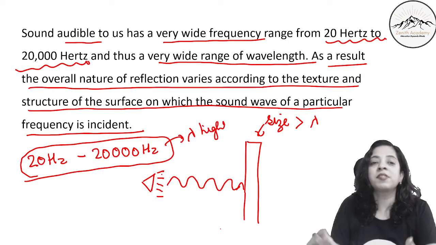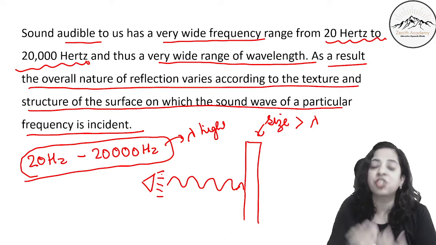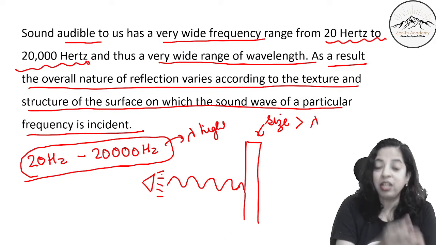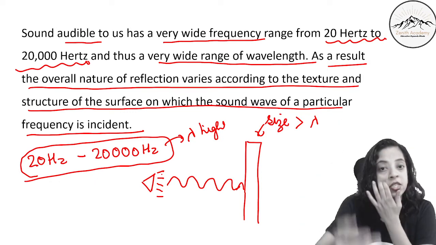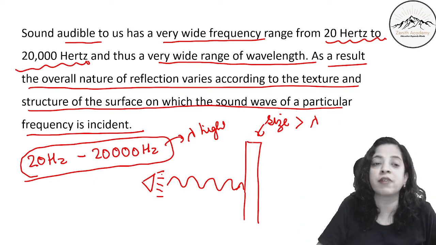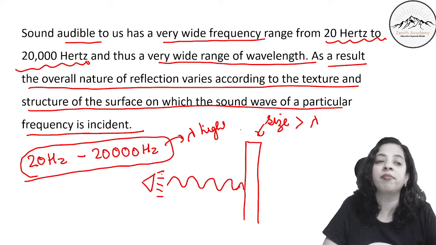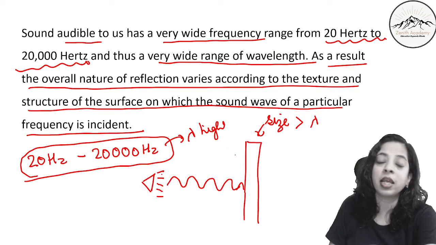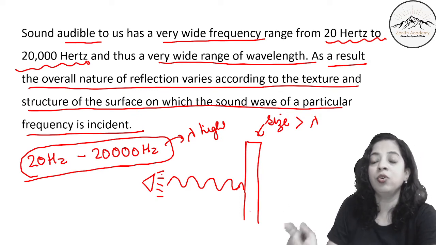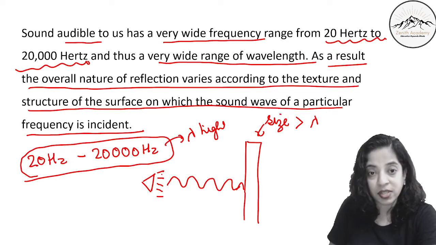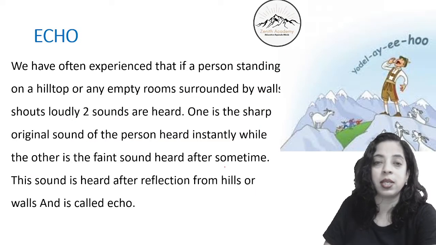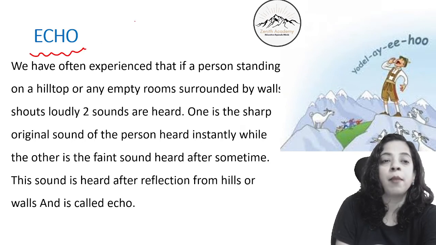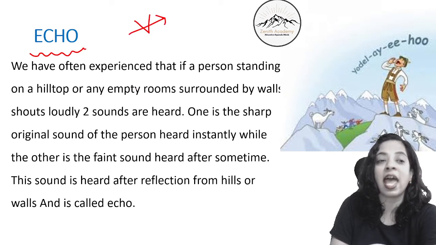So the quality of sound that is reflected, or the overall nature of the reflection, will vary according to the texture and structure of the surface on which the sound wave of a particular frequency is incident. Correct? So different frequencies of sound strike different surfaces, so the overall nature of reflection will vary according to the structure and texture of the surface and the frequency. Now let's come to the most important part of reflection of sound, that is echo.